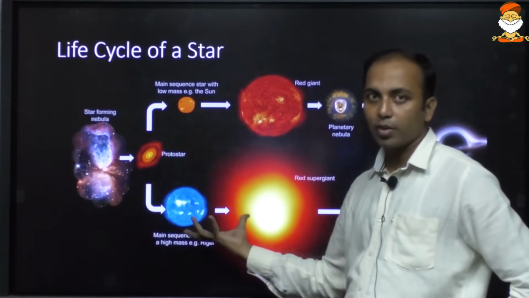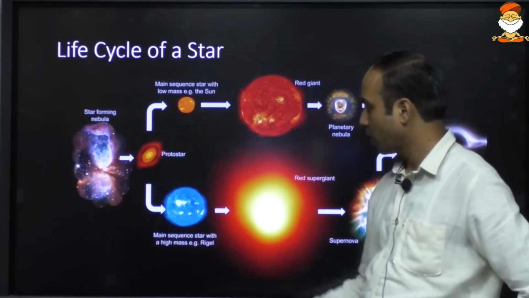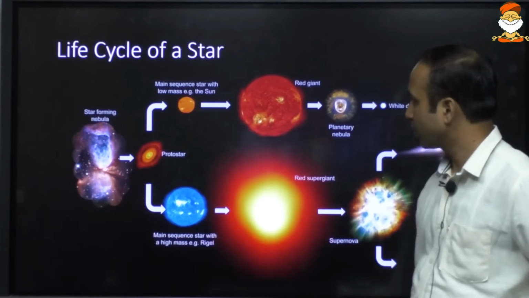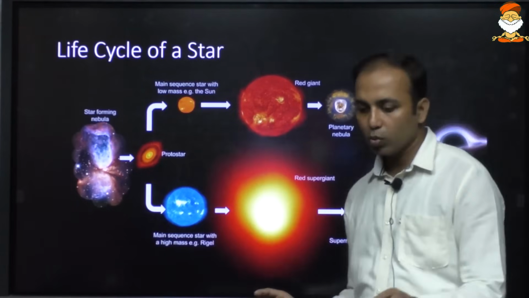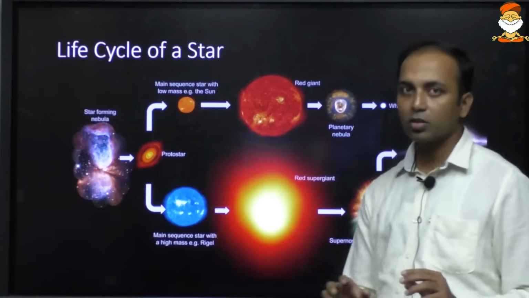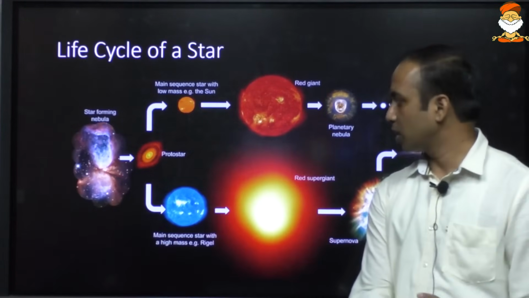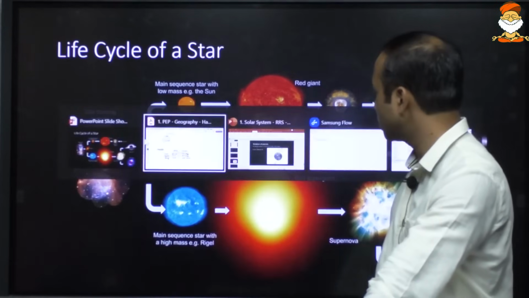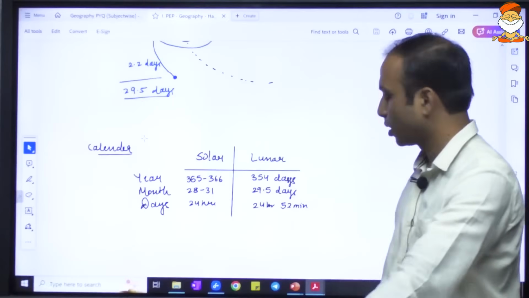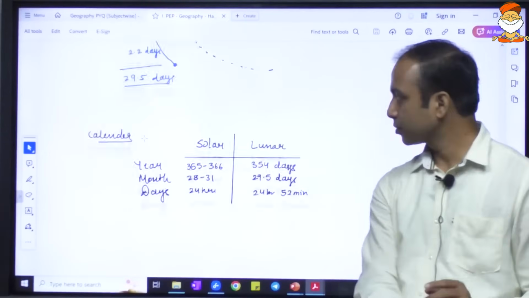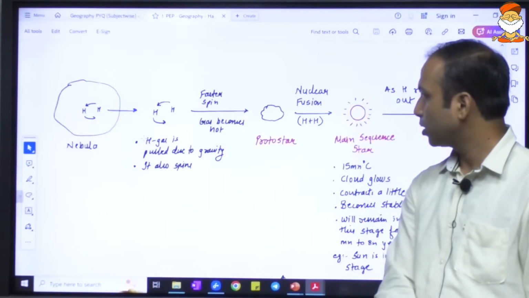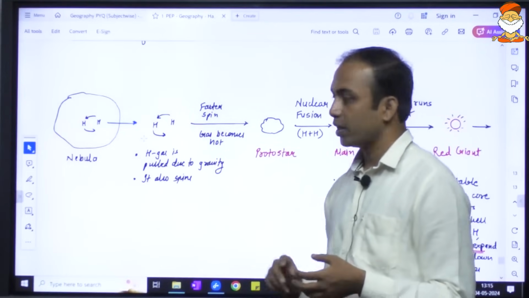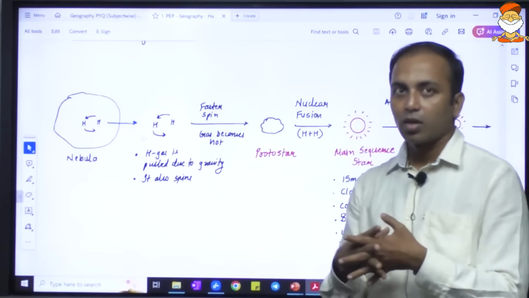They will form a relatively bigger sun or bigger star, for example Regal. And what is the fuel for this? When do we term something a star? The star is the status given to those celestial bodies which are able to produce their own energy, isn't it? What if the fuel is exhausted? How is this fuel produced? Because of the hydrogen fusion reaction.